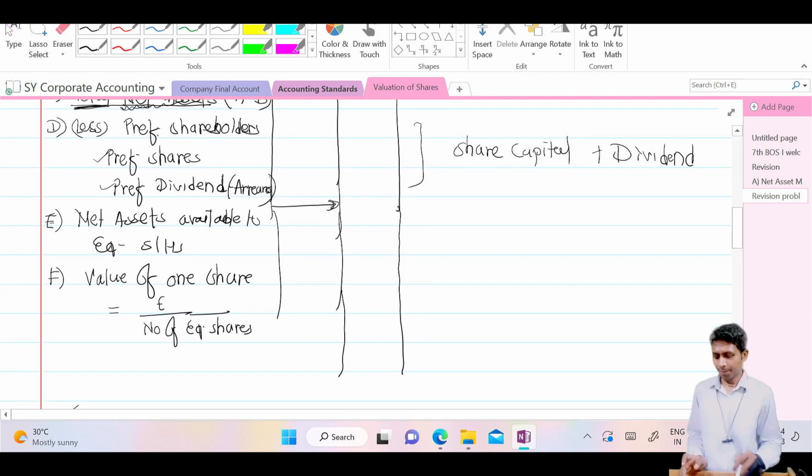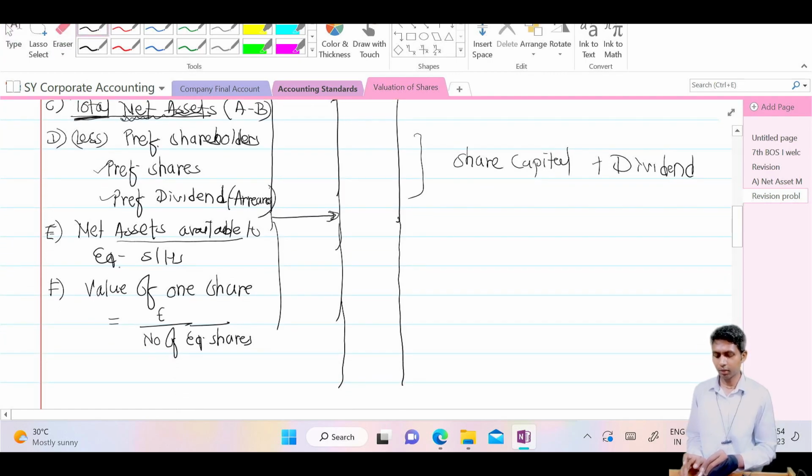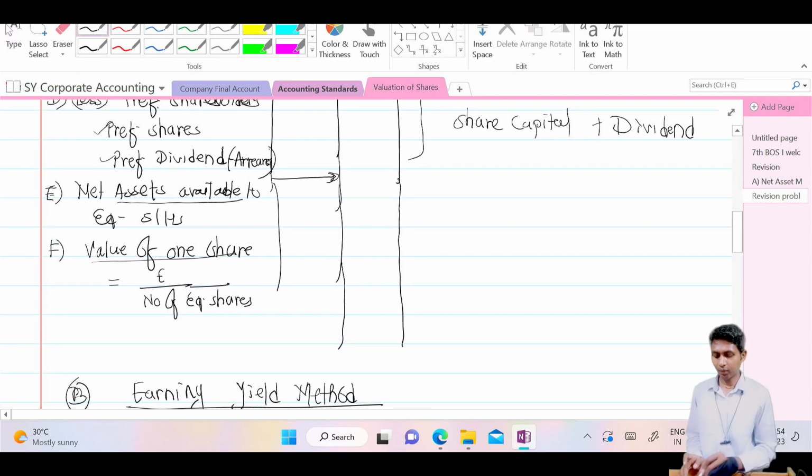Understood? Then my dear students, net assets available to equity shareholder. Net asset available, that means what? From A minus B, if you deduct D, you will get what? Net asset available to equity shareholder. That means, let's say here we have 500, or while solving you will understand. Net assets available to equity shareholder from C, D, and then value of one equity share. After getting total net asset available to equity shareholder, you can calculate value of one equity share. Now, how?